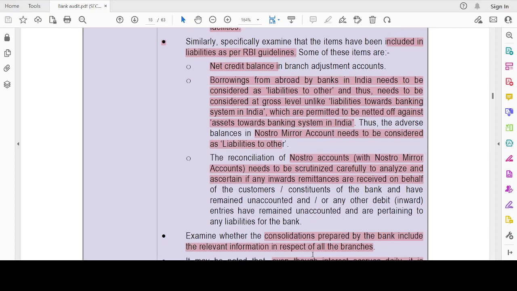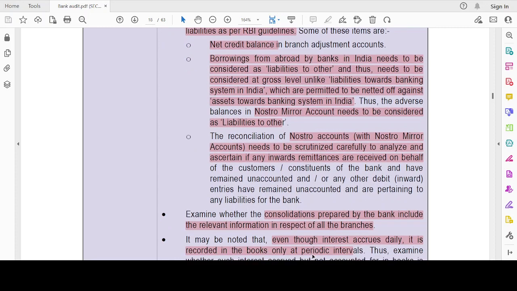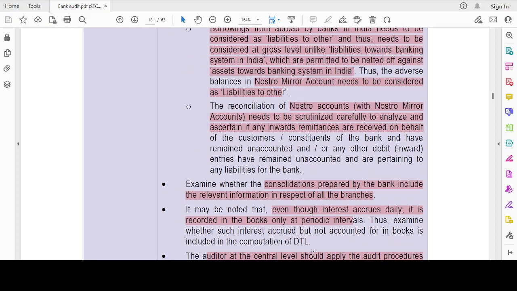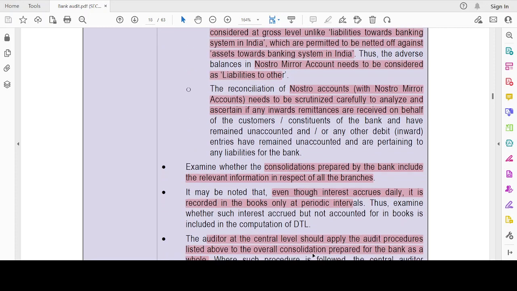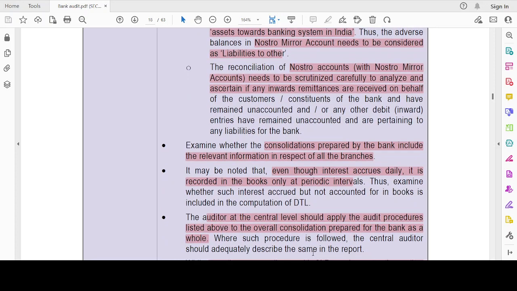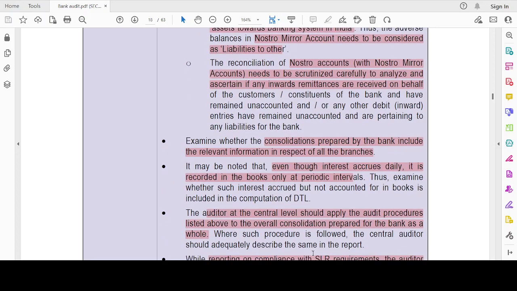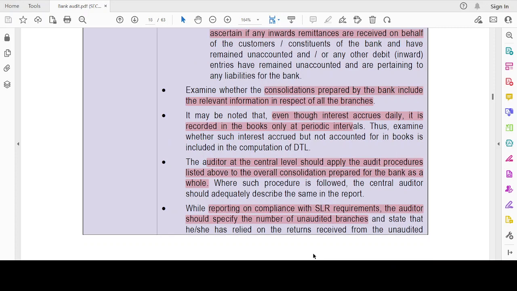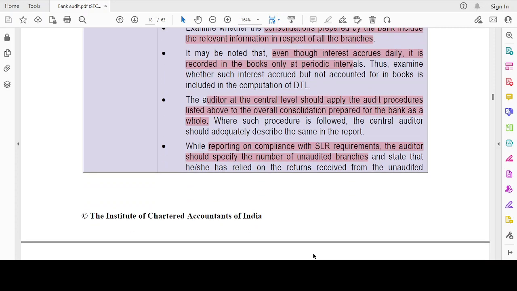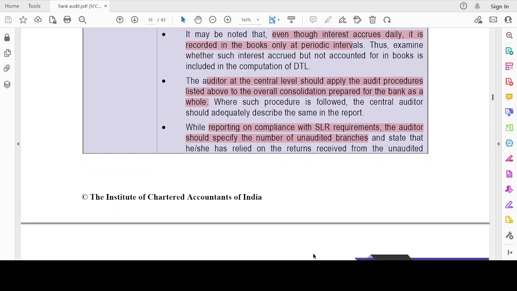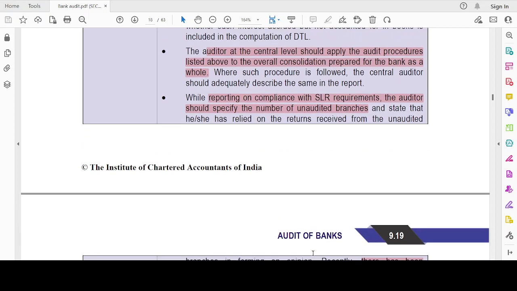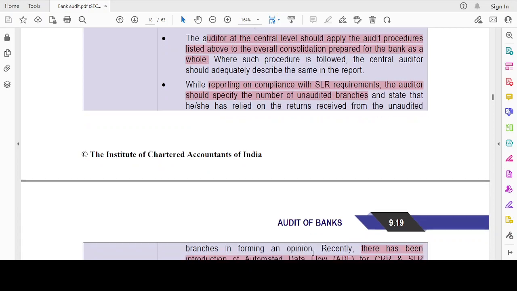Then, nostro and vostro accounts have to be considered as liabilities to others. Then, reconciliation of nostro accounts is to be scrutinized. Examine whether the consolidation prepared by the bank includes all necessary information. Even though interest accrues daily, it should be booked only at periodic intervals. I should apply the audit procedure to check whether the consolidation procedure is proper. And in reporting on compliance with SLR requirements, the auditor should specify the number of unaudited branches.